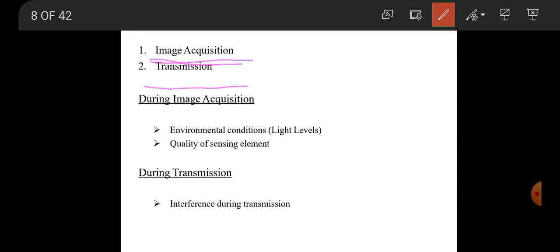During image acquisition, there are two factors: environmental conditions like light levels, and the quality of the sensing element. During transmission, interference may take place, right?